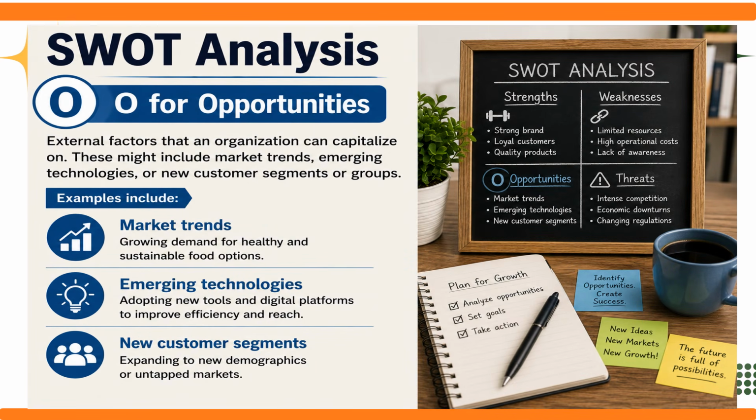O for opportunities. External factors that an organization can capitalize on. These might include market trends, emerging technologies, or new customer segments or groups. Examples include market trends, growing demand for healthy and sustainable food options; emerging technologies, adopting new tools and digital platforms to improve efficiency and reach; and new customer segments, expanding to new demographics or untapped markets.